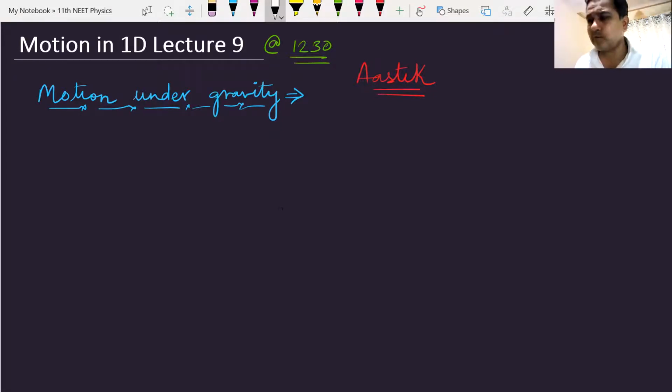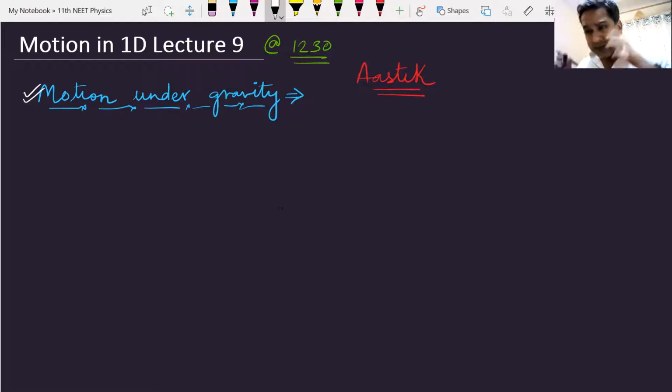I think we were doing motion under gravity, and we had seen some problems of motion under gravity. Yes or no? Yes, probably yes. So again, we'll solve some questions on motion under gravity.